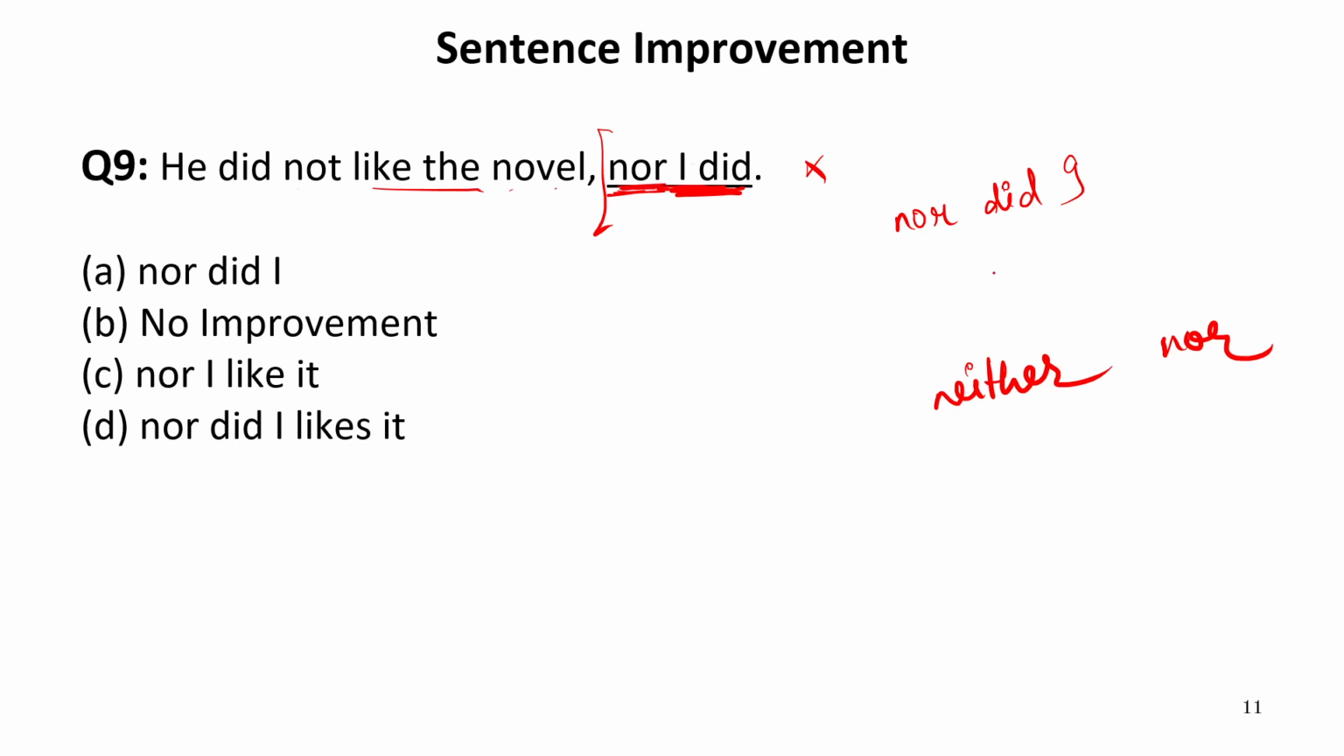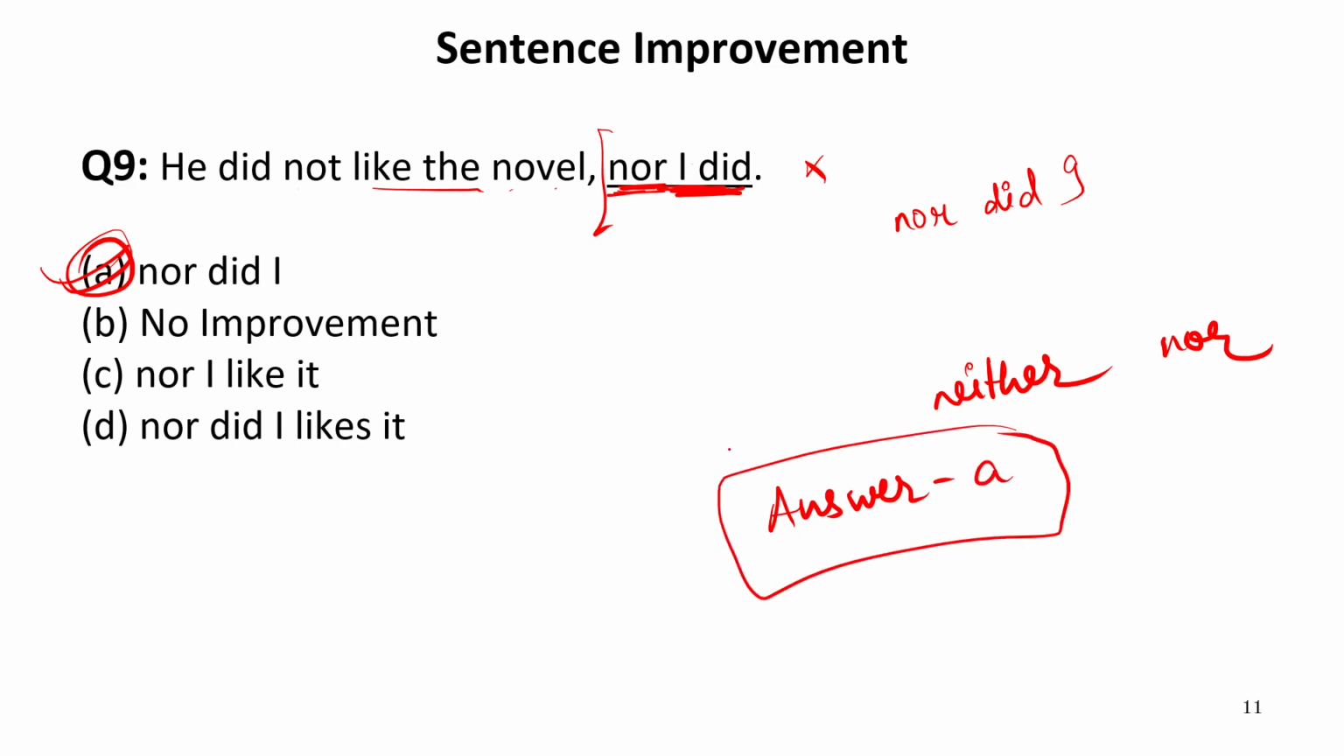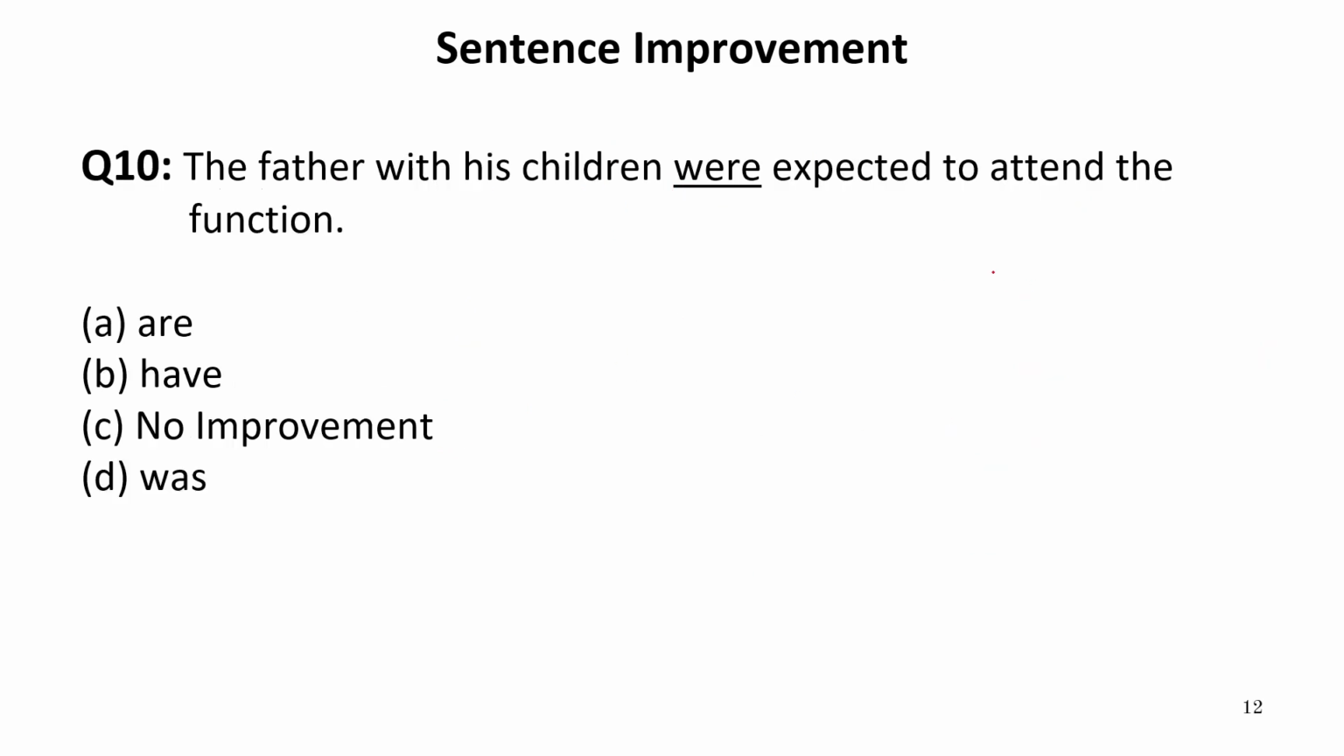And whenever a sentence begins with any negative adverb, the rule of inversion is followed. It means the helping verb comes prior to the subject. Therefore, nor did I is absolutely correct. So our answer is A. The other options are no improvement, nor I like it, and nor did I like it, which are incorrect. Now let us move to the next one.